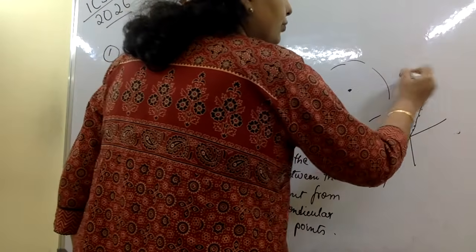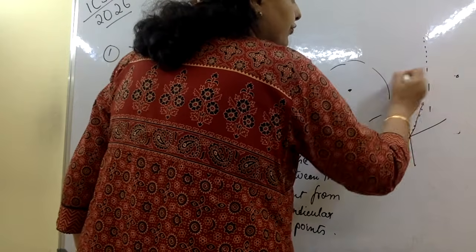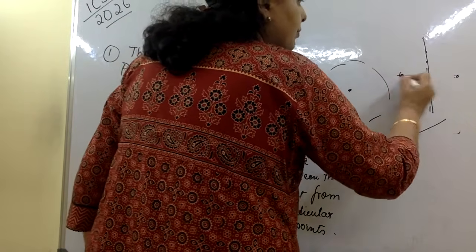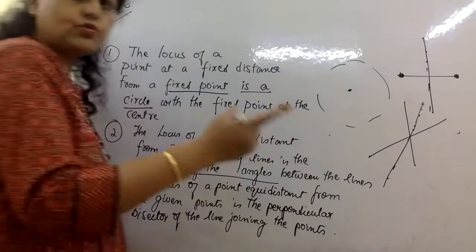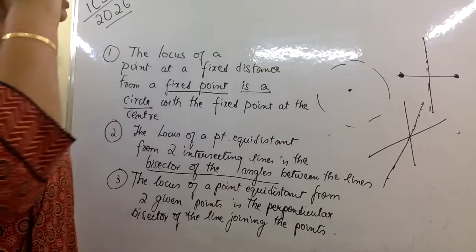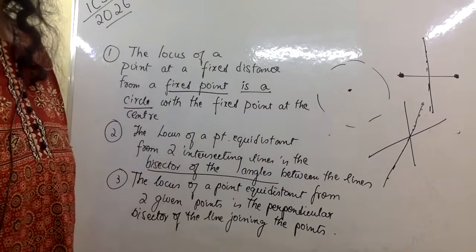And if you have two points and a point which is always equidistant from these two fixed points, then it is the perpendicular bisector of the line joining the two points. So these are the three theorems on which the entire chapter is based.